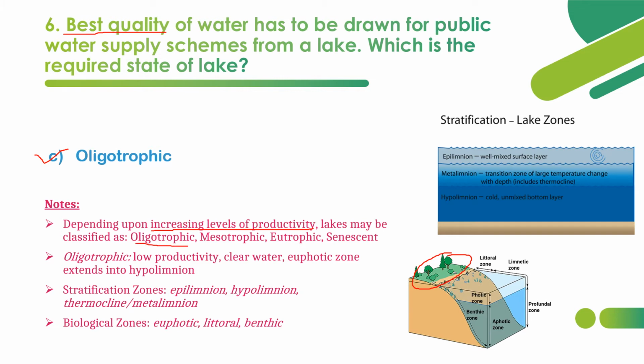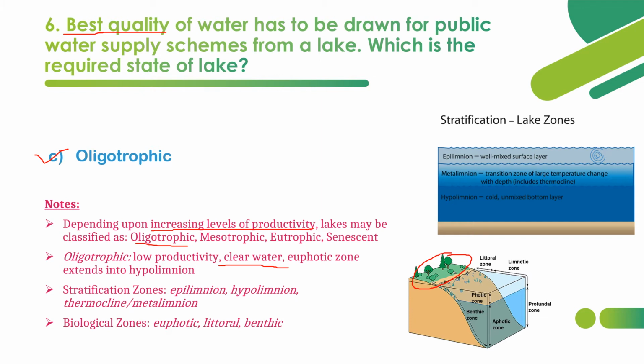Oligotrophic is the one which has very low levels of productivity. That is, no organisms or no algae will exist, or a negligible amount of algae and vegetation will exist, so that water will be so clear that we can see the bottom. So this is called the oligotrophic lake, and water from that lake will be drawn for public usage, because it is clear and we can use that water. Euphotic zone extends into hypolimnia.